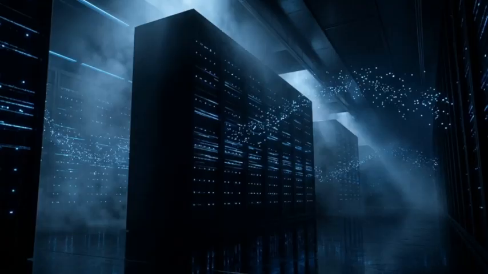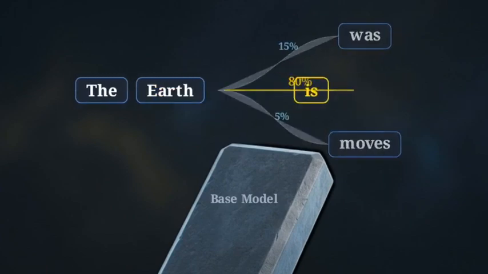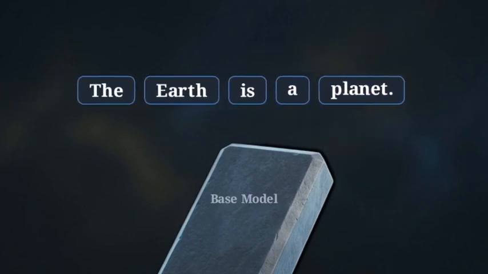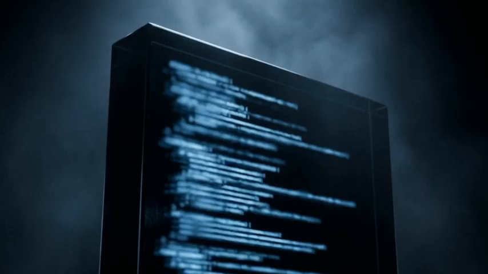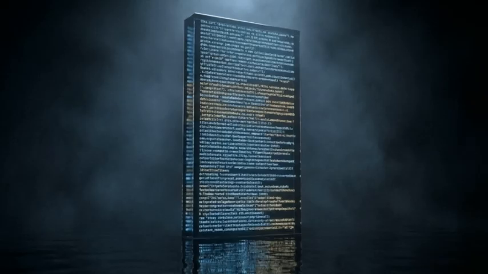To understand that choice, we have to look at the base model. This is the underlying architecture of the assistant. As this branching tree shows, the base model functions through next token prediction. It ingests massive amounts of text and calculates the statistical probability of which word should appear next. It doesn't understand facts or human feelings. In this raw state, the software is unfocused. If you ask it a question, it might answer you, or it might just generate another related question. It has no persona. It is an engine of raw linguistic capability, lacking any instinct to flatter, assist, or refuse.